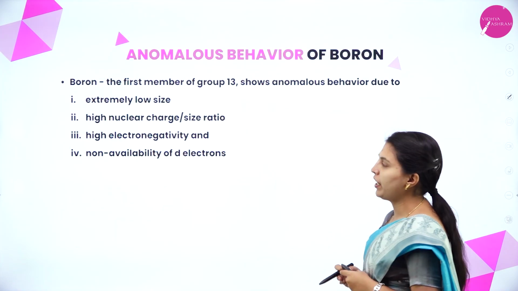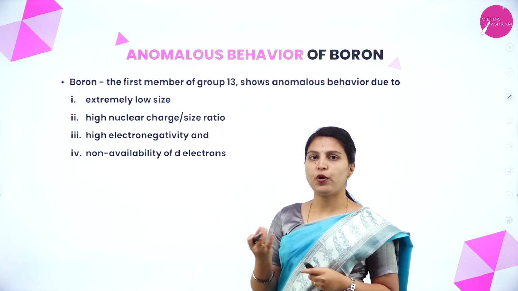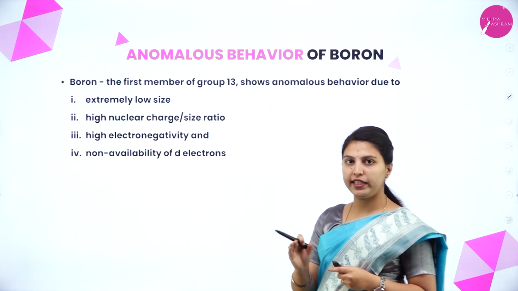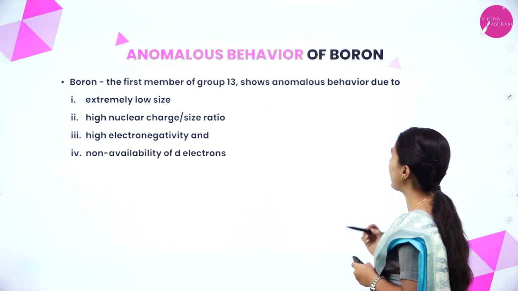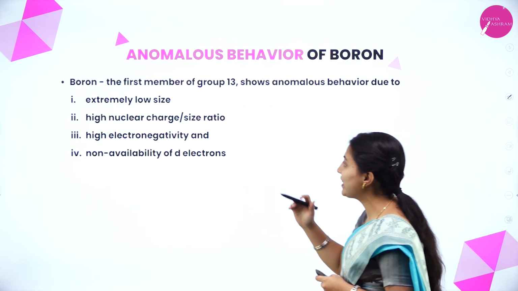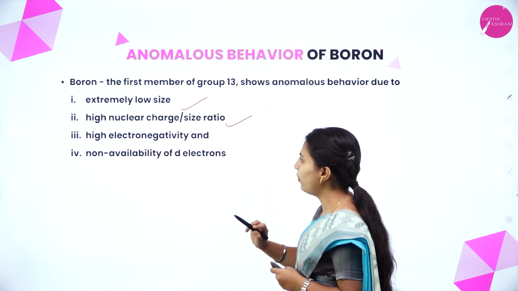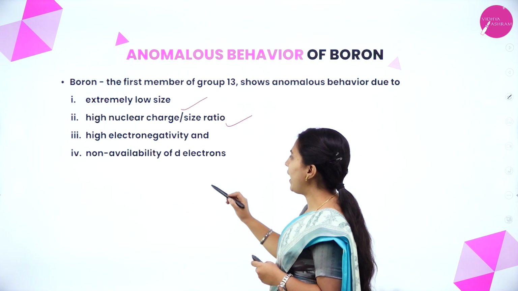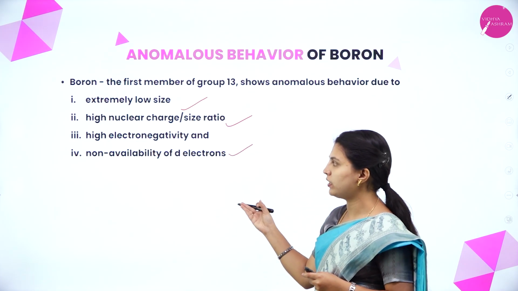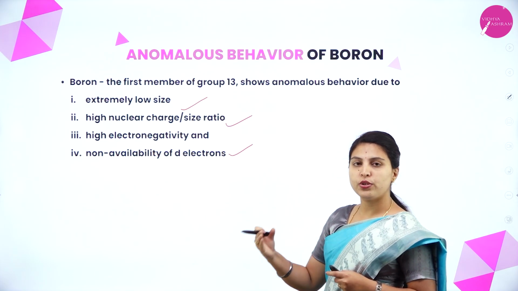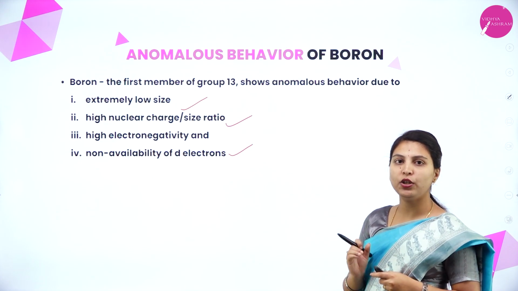Next, anomalous behavior of boron. In all the reactions you have seen, except boron, it will not act like that. So why does this happen? Boron, the first member of group 13, shows anomalous behavior due to extremely small size, high nuclear charge to size ratio, high electronegativity and non-availability of d electrons. Due to these 4 reasons, boron shows somewhat anomalous behavior compared to other elements in group 13.